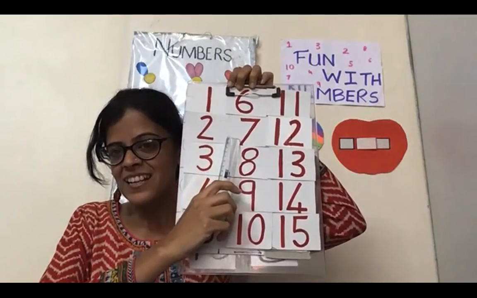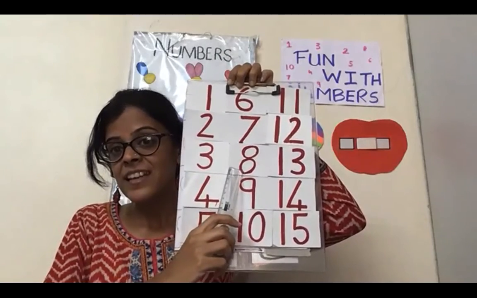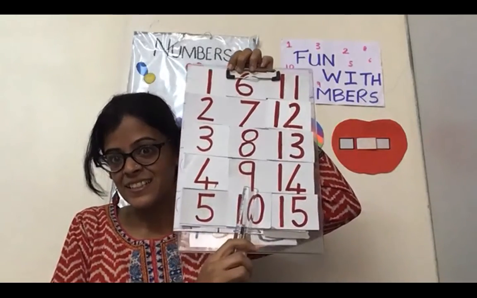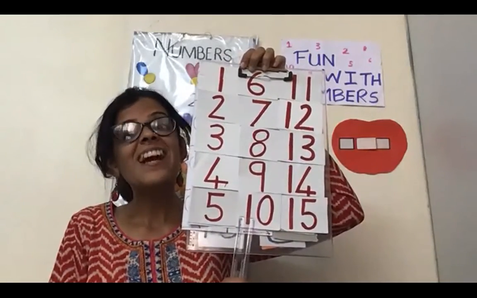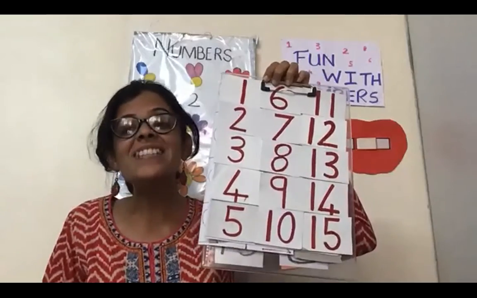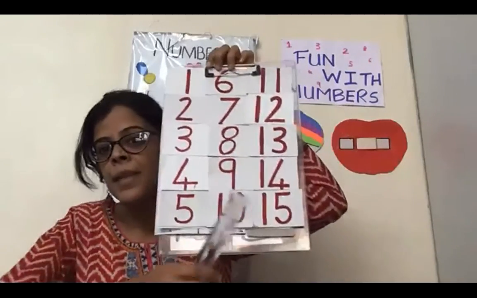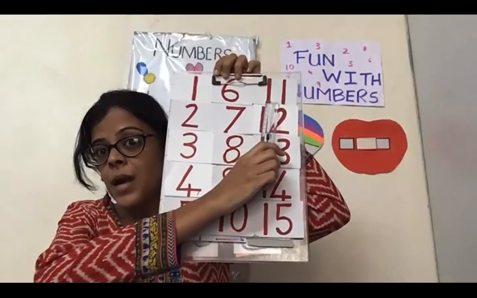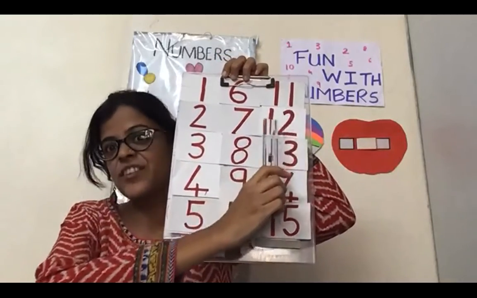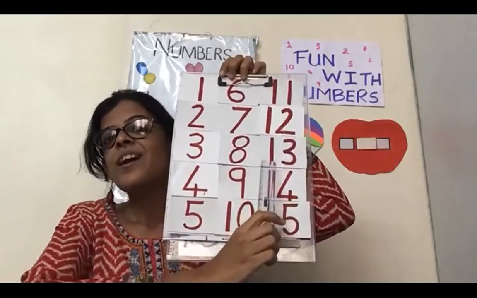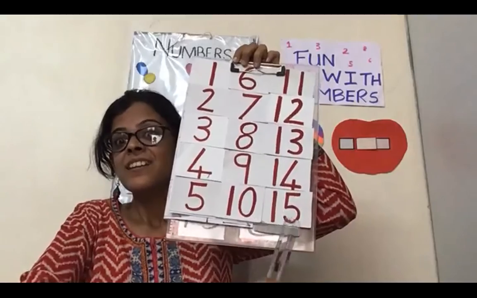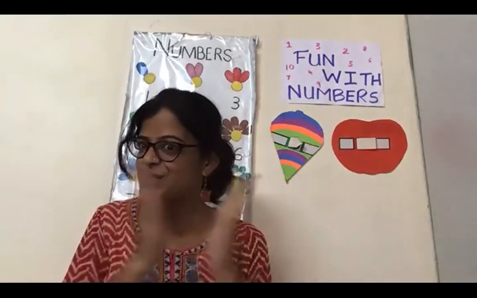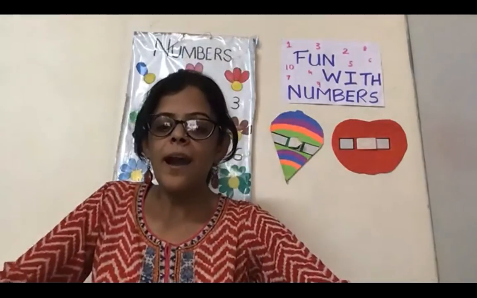6, 7, 8, 9. 10. No. How do you have to read? 10. Correct. 1, 0, 10. Very good job. Now the next. Which number? 11. 1, 1, 11. Very good. 12. 1, 3, 13. 1, 4, 14. 1, 5, 15. Wow. Super. Good job. Now let's go behind.